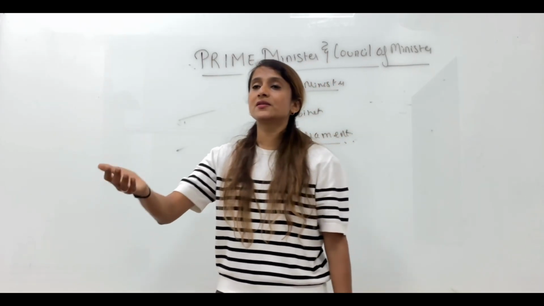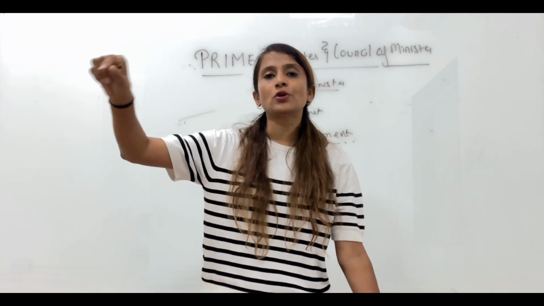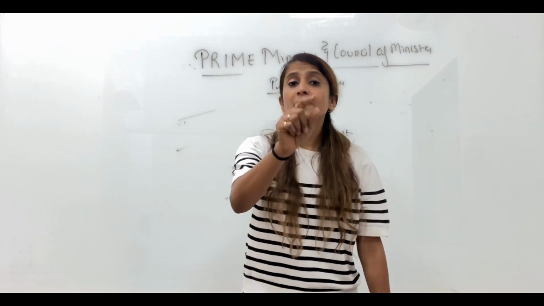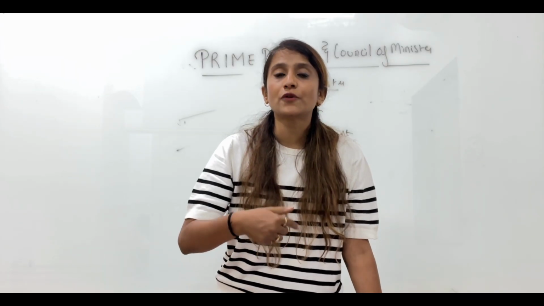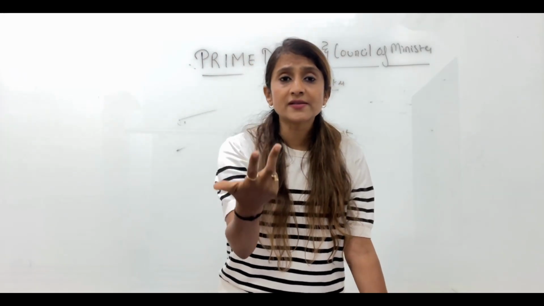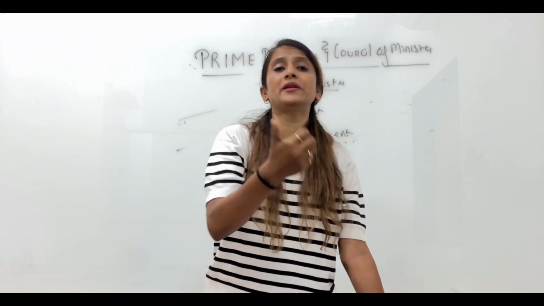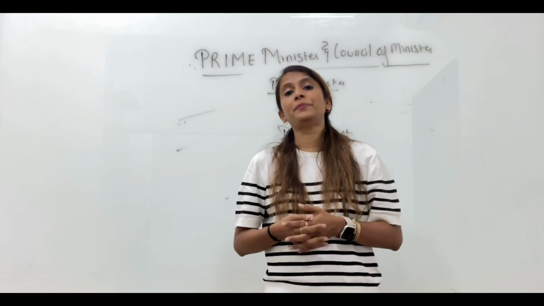The opposition party, second, is always looking for an opportunity to keep on criticizing our PM. Also, if it is a coalition, it is very important for PM to make sure that he continues to get support of the other parties. In fact, PM is the leader of the majority party, so his own ministers also should continue supporting him. If he loses the majority of his own party members, he will lose his position. So press, public, media, opposition, other parties in a coalition, and his own ministers are the people who keep a check and control on the working of PM.